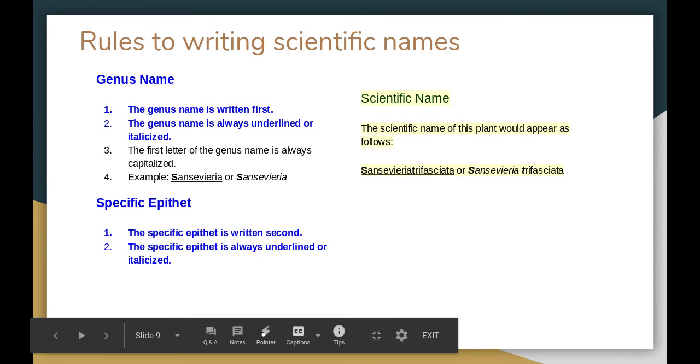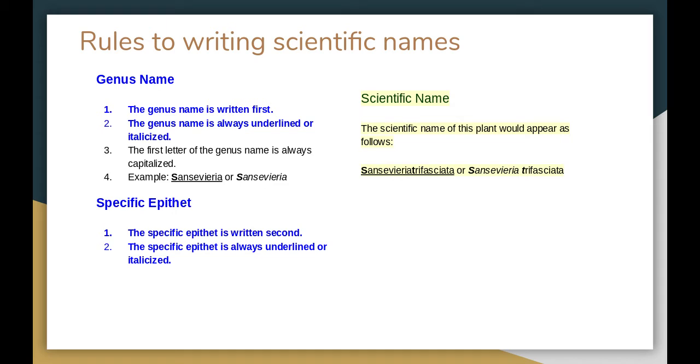So then you have rules for writing scientific names. I have a few of these things highlighted because this is what I would deem important: the genus is always first. Now I have that example right there, but I'm going to give you an example of Panthera leo. Okay.